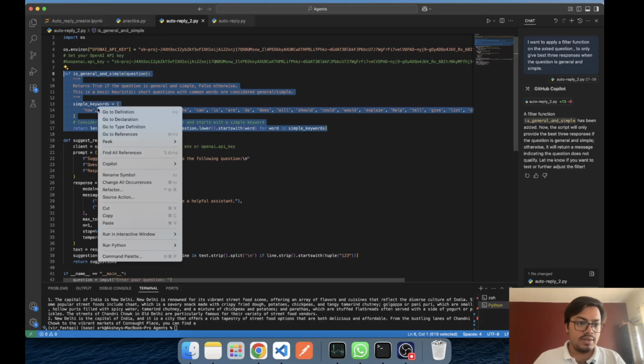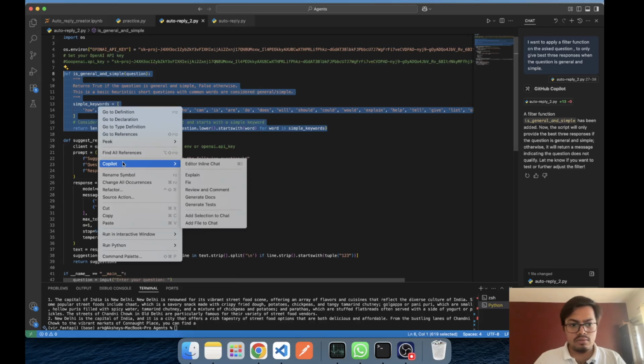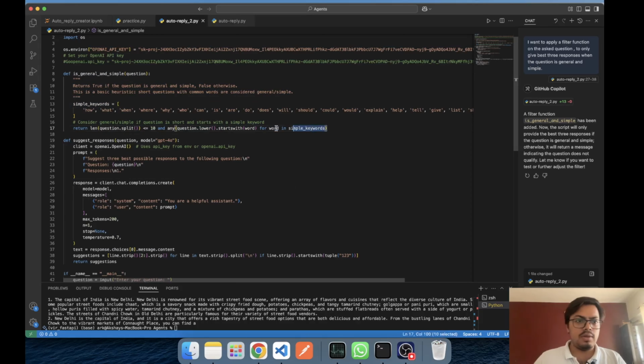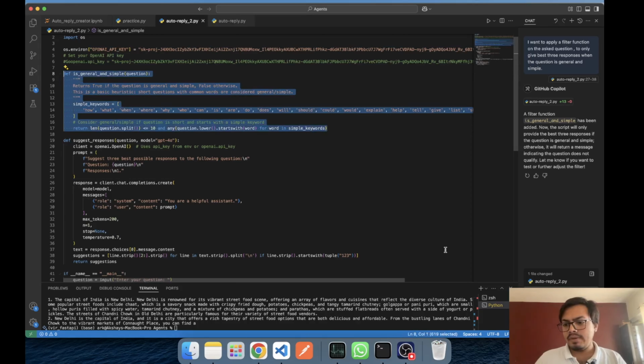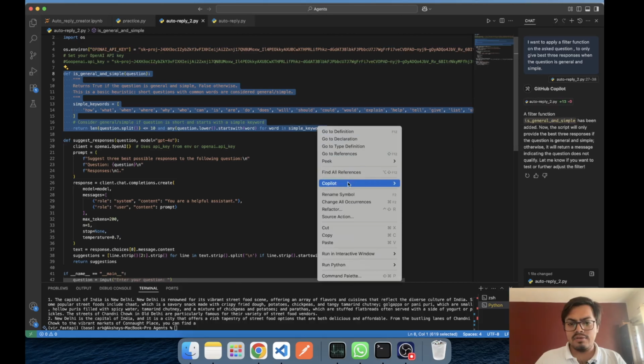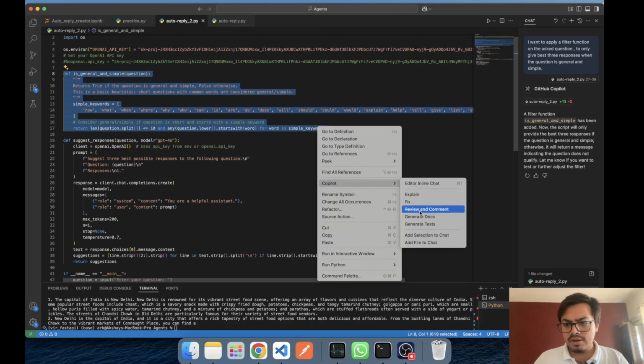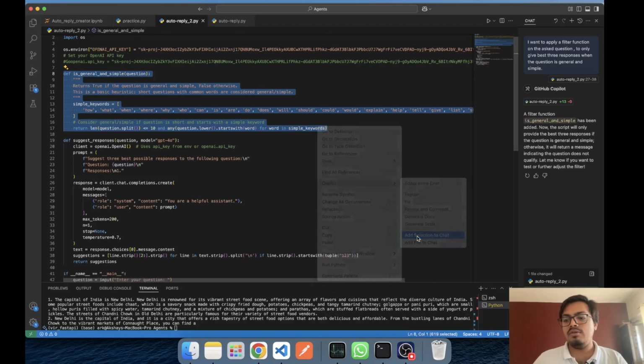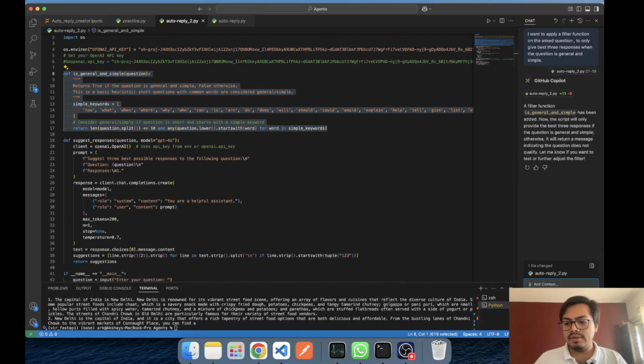Now let's do one thing. I'm selecting it, Copilot. Okay, let's do one thing. Let's select it, and can I add this context into the chat? Editor inline chat, not general. So add selection to the chat. Great.